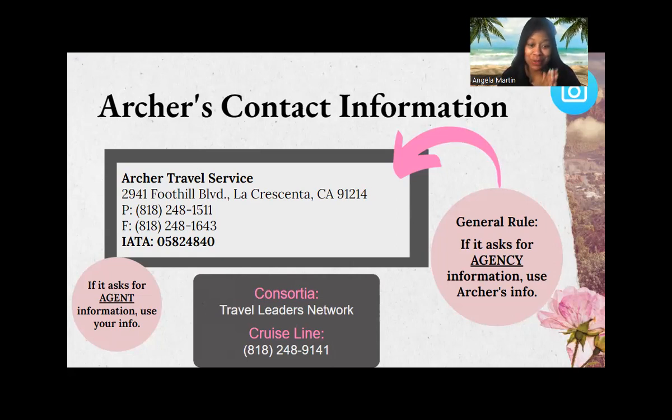I hope this was helpful. Definitely, again, take note of this, take a screenshot. Don't forget this information. And if you do, always ask your mentor, or some other agent. We're all mentors here. With that said, let's keep going.